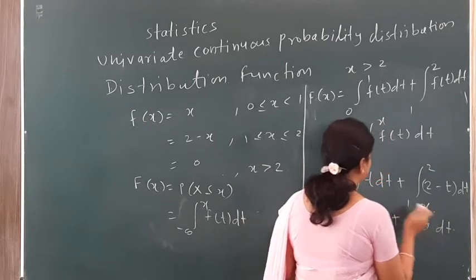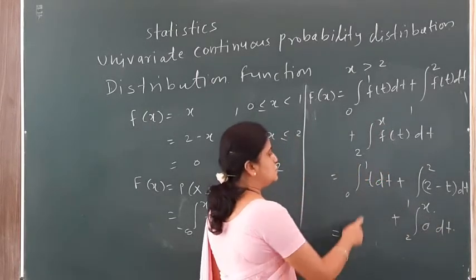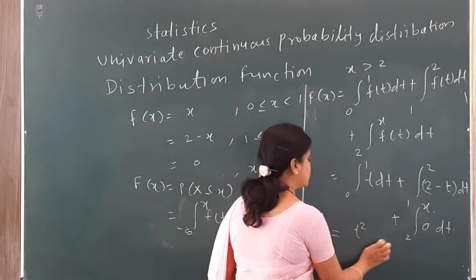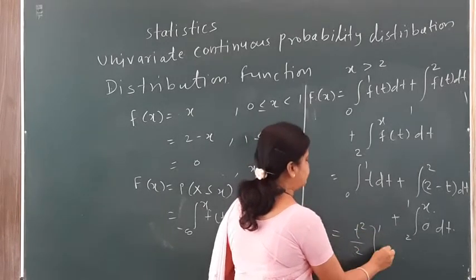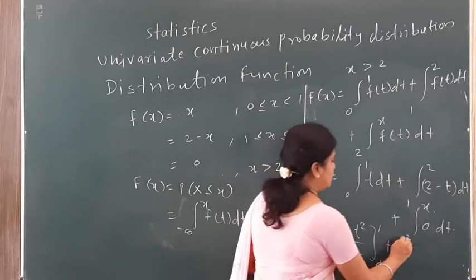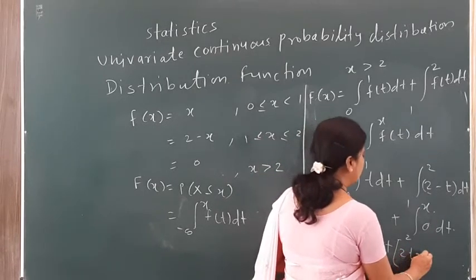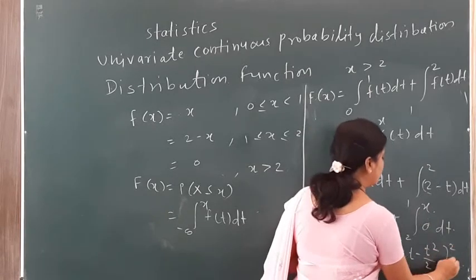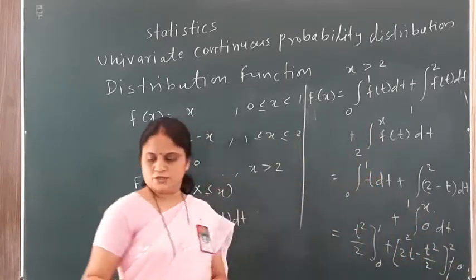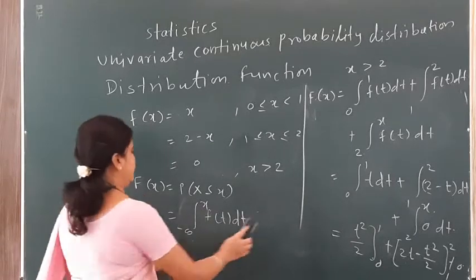That means my third integral vanishes. So by using usual integration, it is t square by 2 for the range 0 to 1, plus the next integral becomes 2t minus t square by 2 for the range 1 to 2, plus 0.